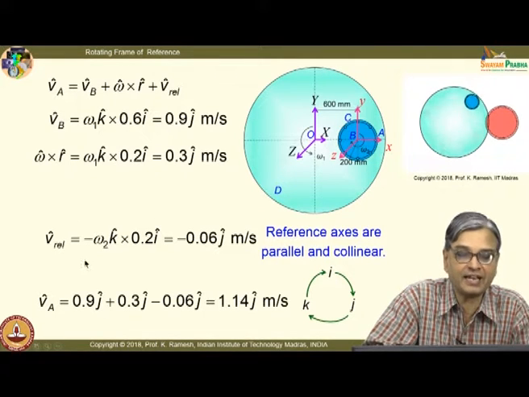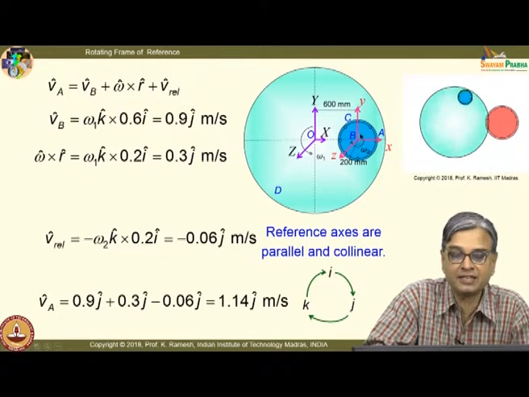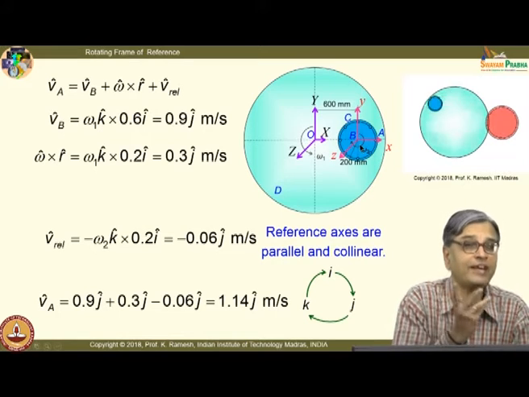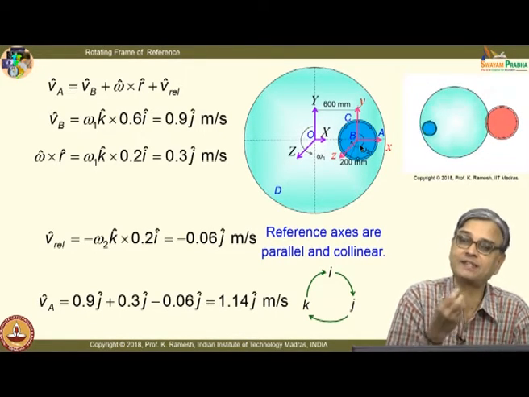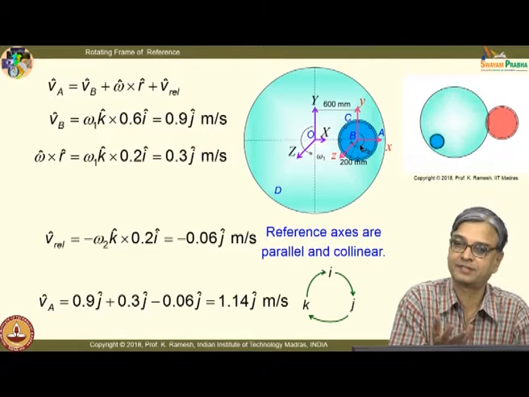And then the V rel, see I am in this platform, I am looking and observing what this is. This is also rotating, okay. It is also rotating, I perceive the velocity as omega 2.